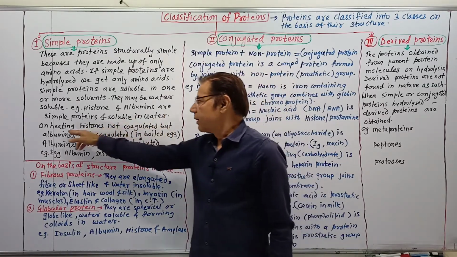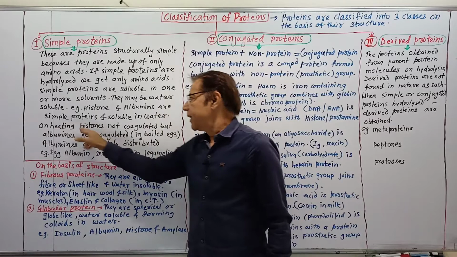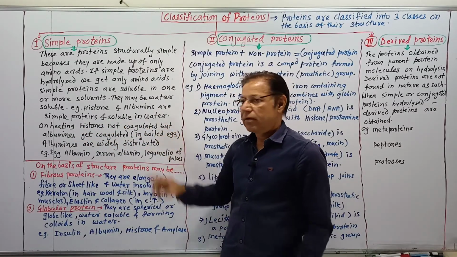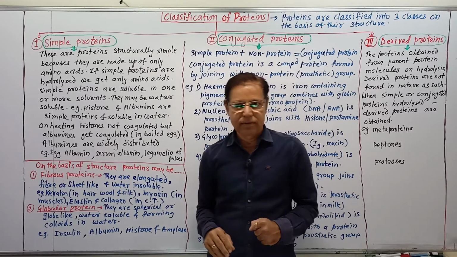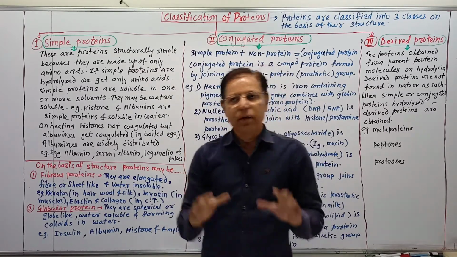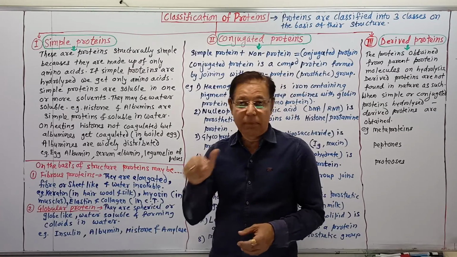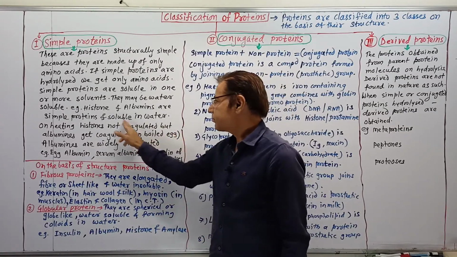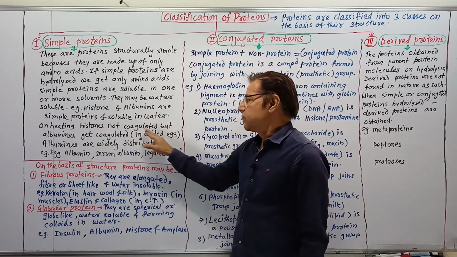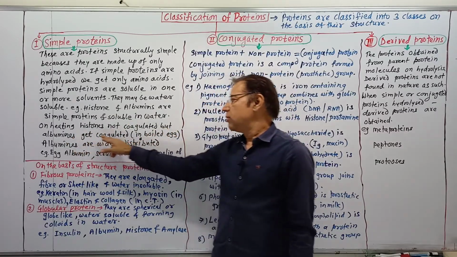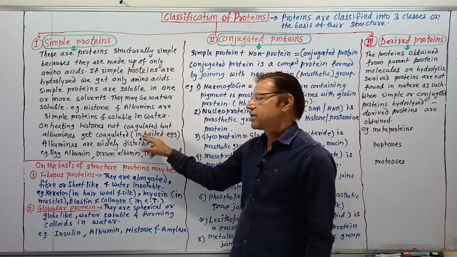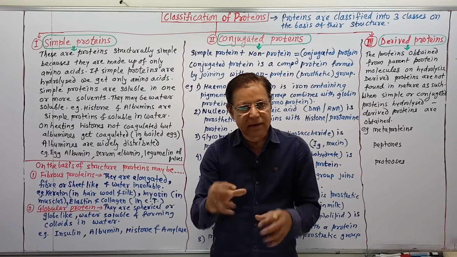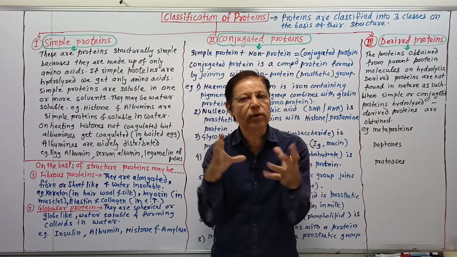On heating, histone is not coagulated. When we give heat to the histones, they show no coagulation, but albumin gets coagulated after heating. Suppose you boil an egg: the albumin becomes whitish and coagulated.